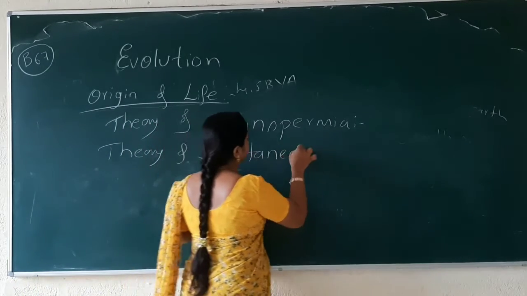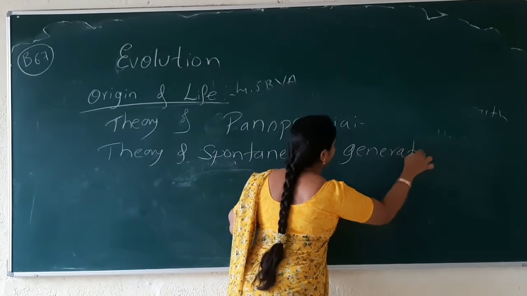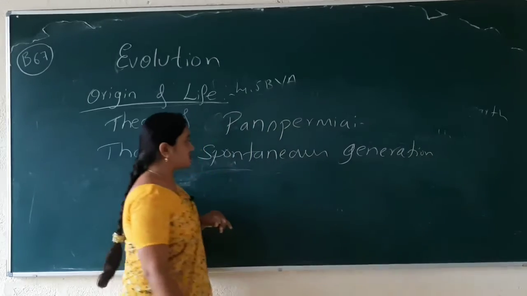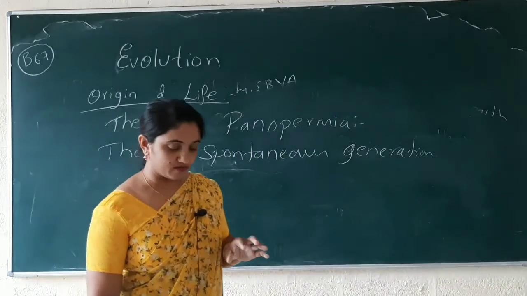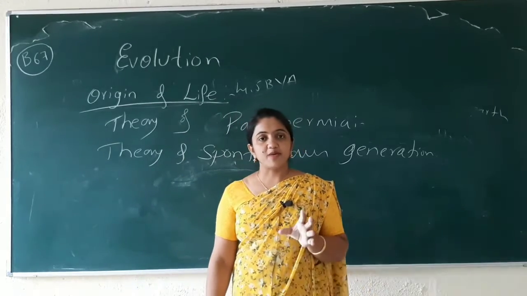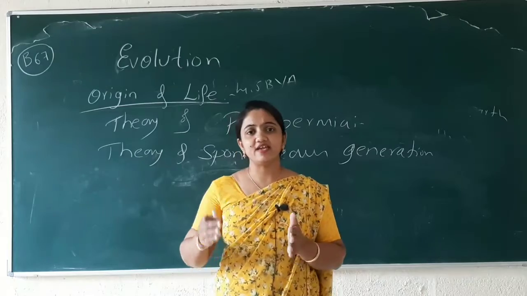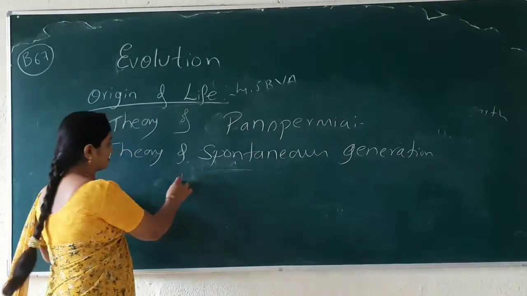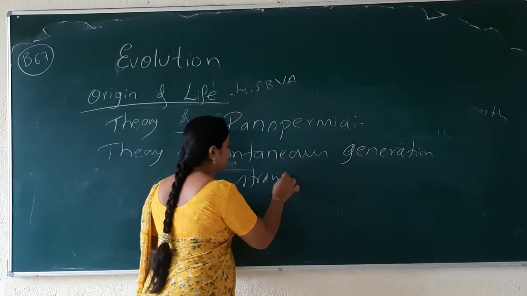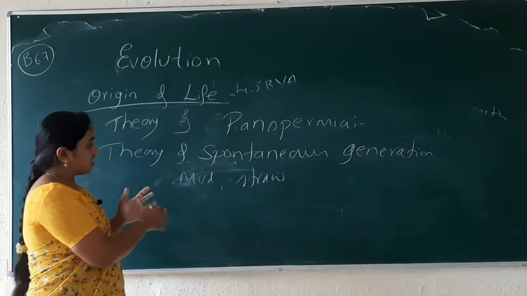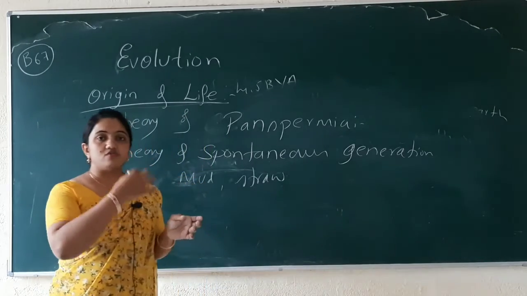spontaneous generation. The spontaneous generation speaks about how life may be originated from the dead and decaying matter, like maybe the mud, decaying of mud or decaying of straw.